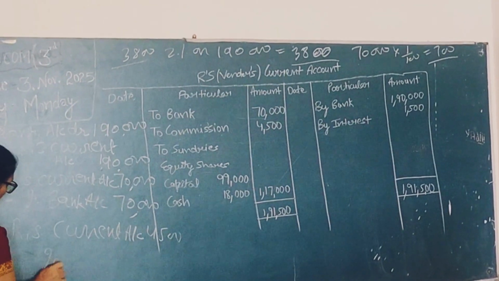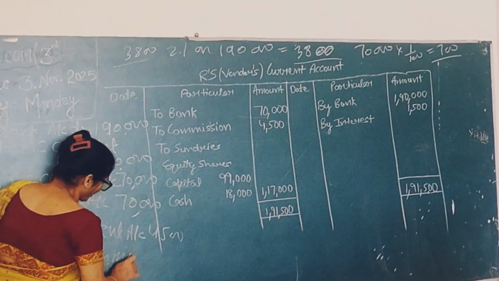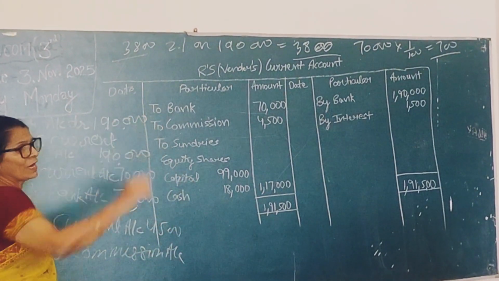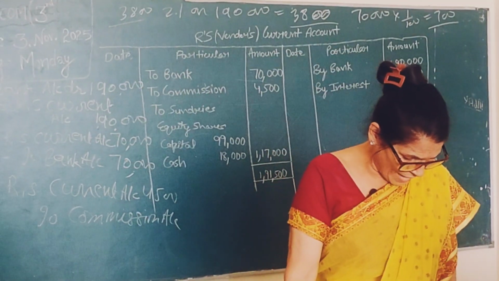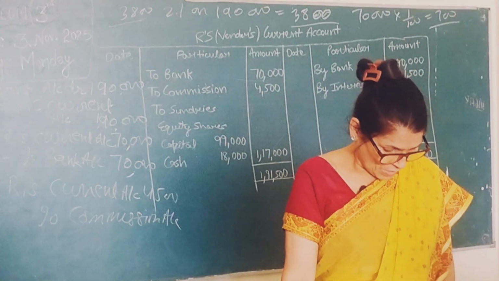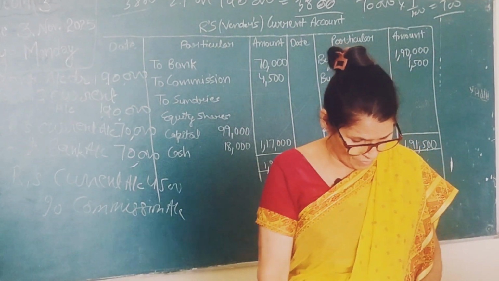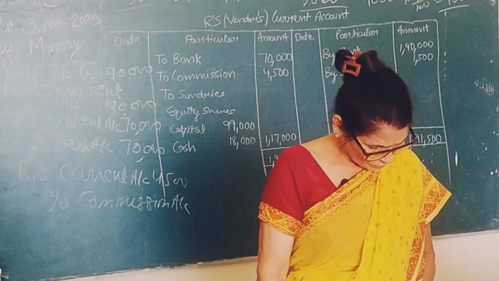4,500 to commission account. Now you can write all details in narration, whatever we have calculated. Am I right? Yes. Have you got this entry also? Yes. Next, what will happen? Now ask current account, how much? It is 1,17,000. Now see how it has come.